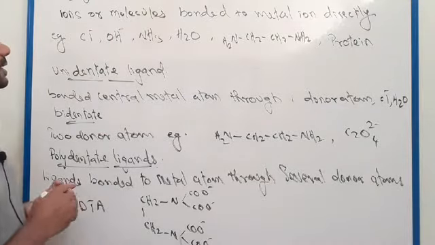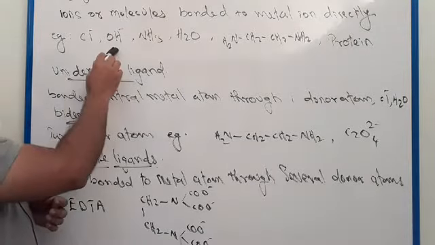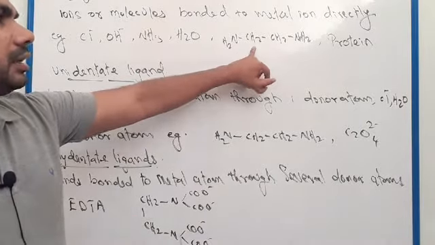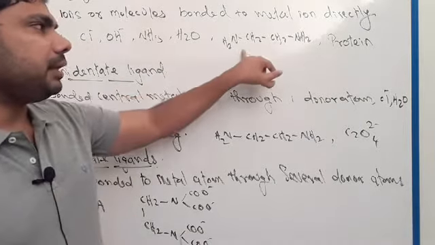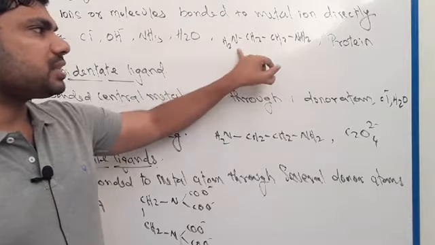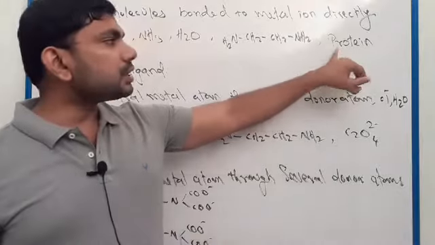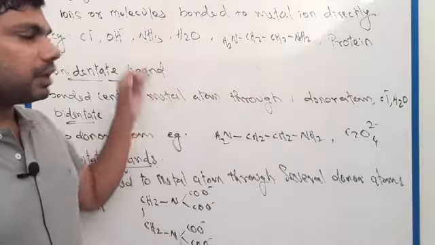Examples for ligands: see here, Cl minus, OH minus, NH3, H2O. Here it is ethylene diamine, CH2, and on each side there is NH2. This is ethylene diamine, and protein. These are examples for ligands.